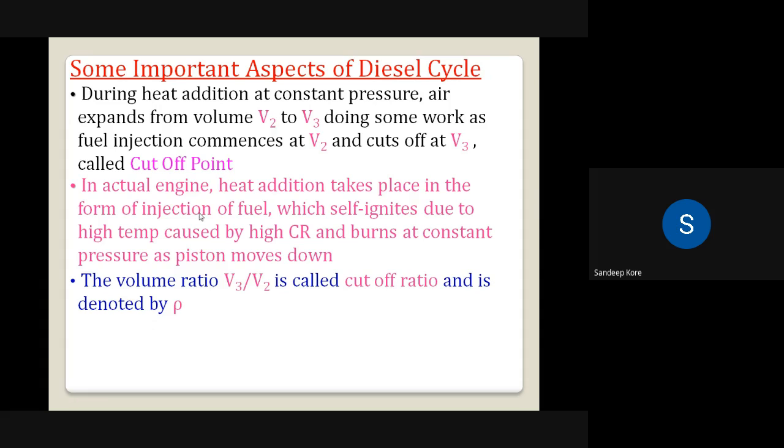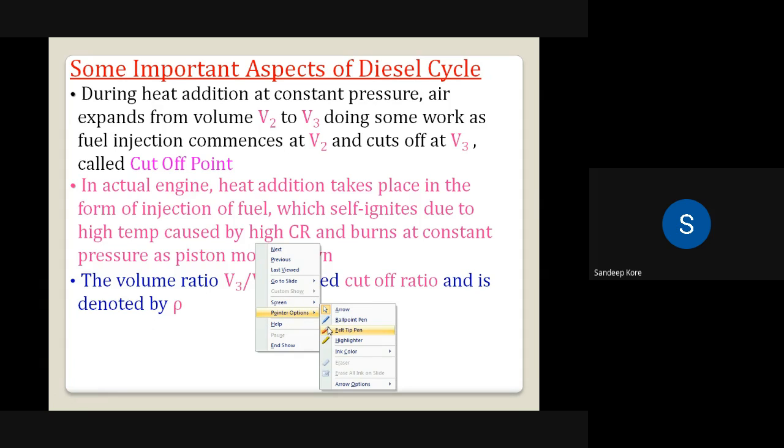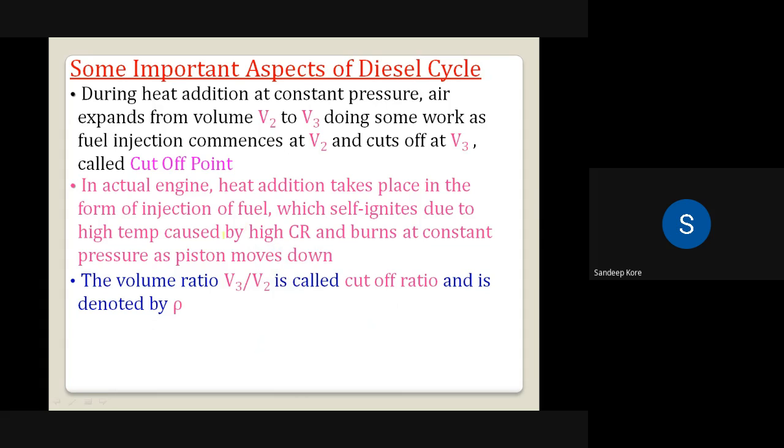Okay. Now here one more consideration is there. The diesel engines are more efficient because they work at higher compression ratio. They work at higher compression ratio because what is happening in the diesel engines: during suction stroke, we are going to suck air alone, and at the end of compression we are injecting the fuel. So in that case, we can increase the compression ratio. But in case of petrol engine, we are supplying the mixture of air plus fuel in the combustion chamber.